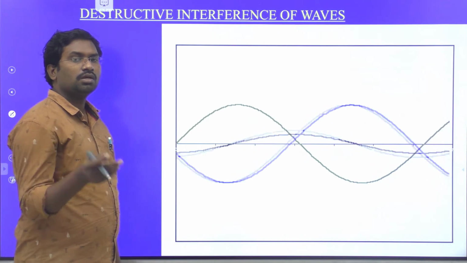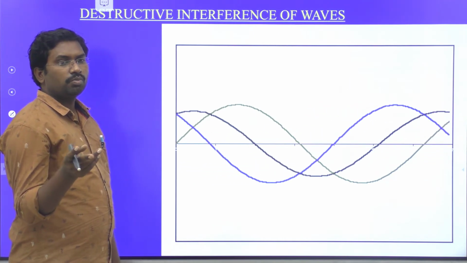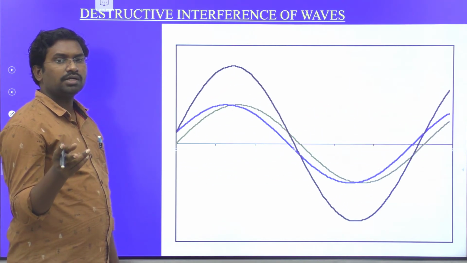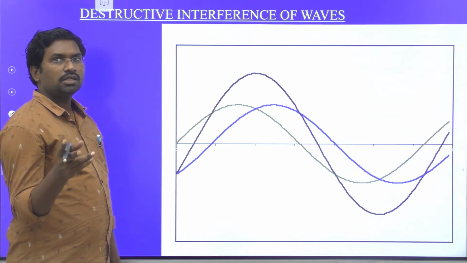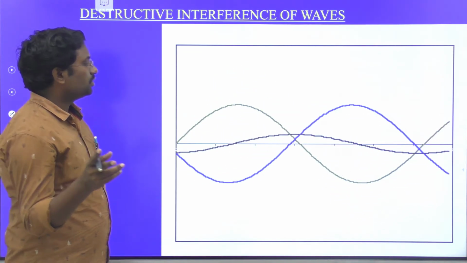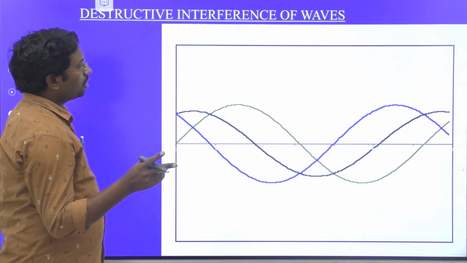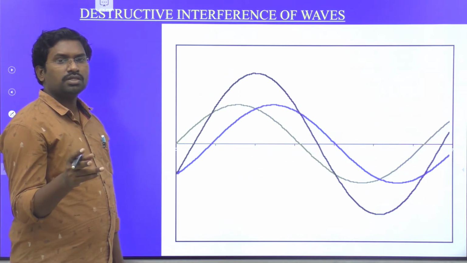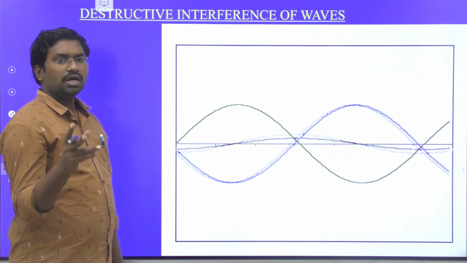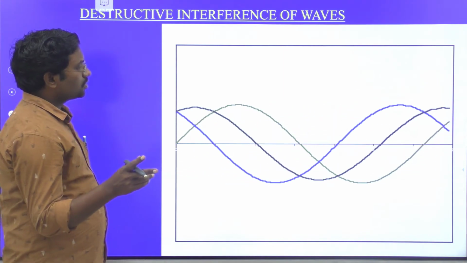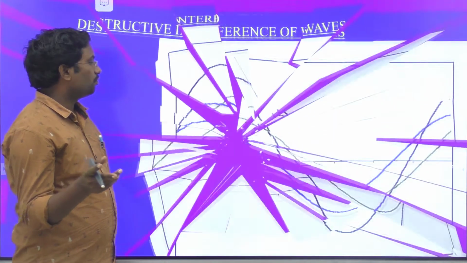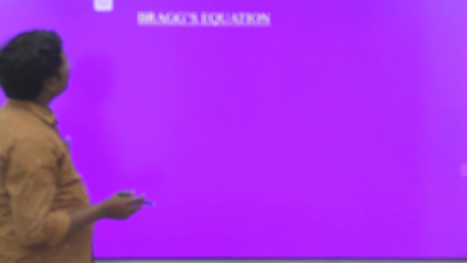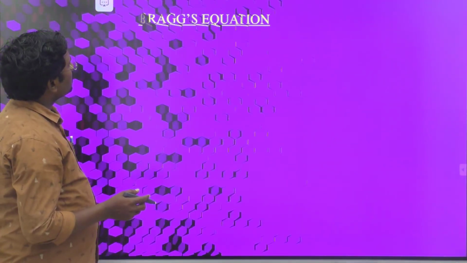Therefore, students, here you notice that very important point. X-rays are electromagnetic radiation having dual character. They have particle nature and wave nature. So they undergo two types of interference. First one is constructive interference, where both the waves are in the same phase, and second one is destructive interference, where both the waves are out of phase. So come to the next one, Bragg's equation.